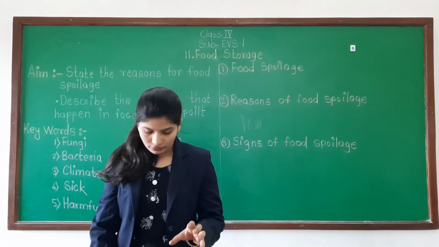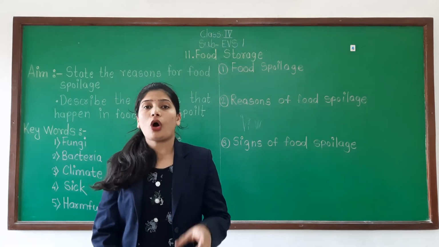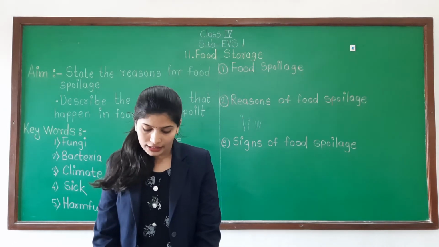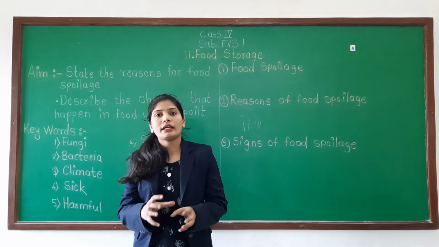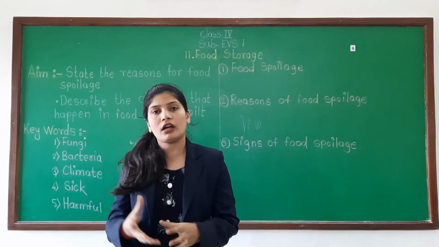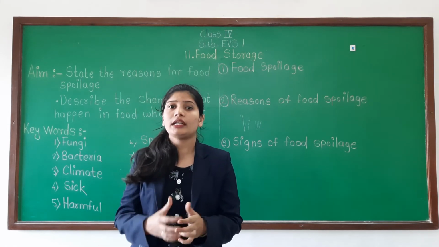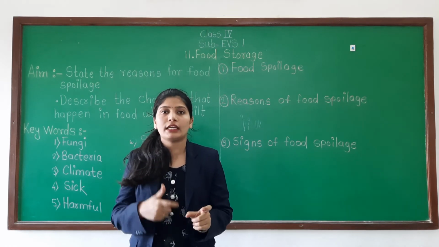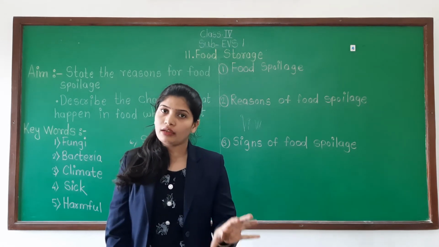Activity one. See, 3 things you have to observe. See, think and write how many days the following food items will take to spoil. If you are keeping the bread, as we have already told about the activity, we will directly see the fungi on that bread. No. After some days, after some time, there is food spoilage. Means for spoilage, the food is taking time. Correct? So that time you have to write down. Means think and write down.